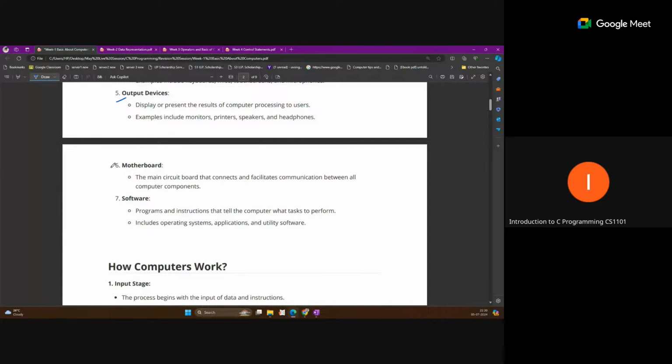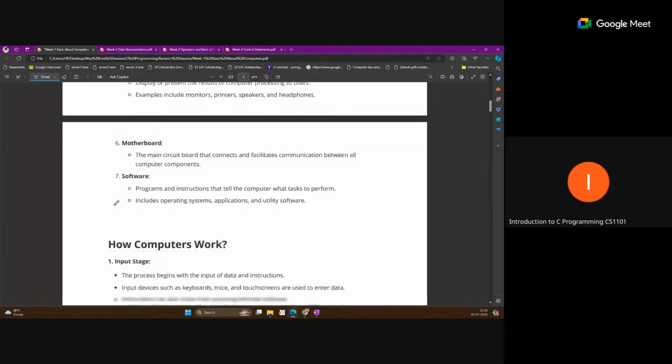So the motherboard is a board where all the things are situated. The CPU, RAM, all the things exist there, and are all connected through some communication channel. So that board is called a motherboard. And software is required for our computer so that it performs operations and tasks. This is a collection of programs or a collection of instructions, with which the computer performs tasks.